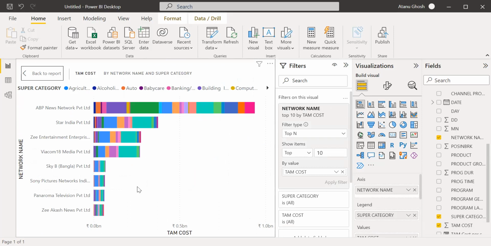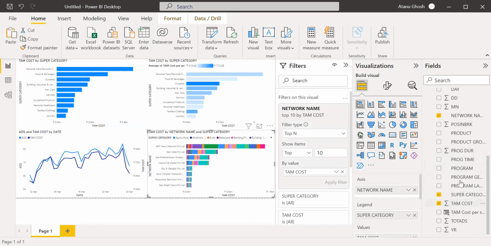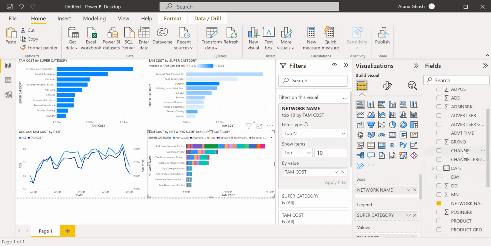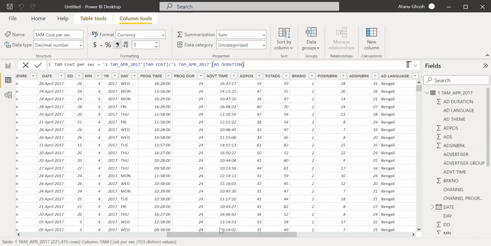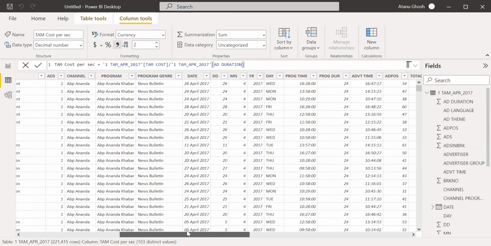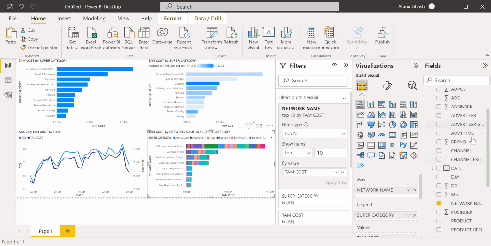Can you take channel? I think network is actually a combination of channels. Suppose under ABP News you have ABP Majha, ABP Ananda. So you can try on channel. Channel is a better way. Okay, there is a channel, program theme, and network name. Where is the channel? Channel. Yes, channel is the right thing. Instead of network, we should actually get channel.